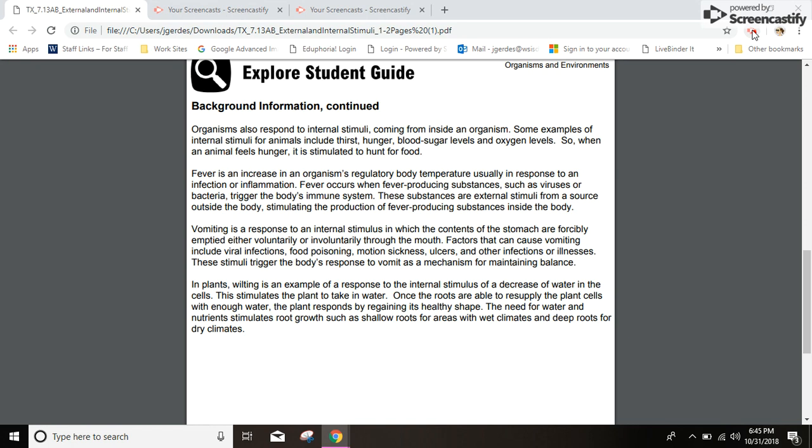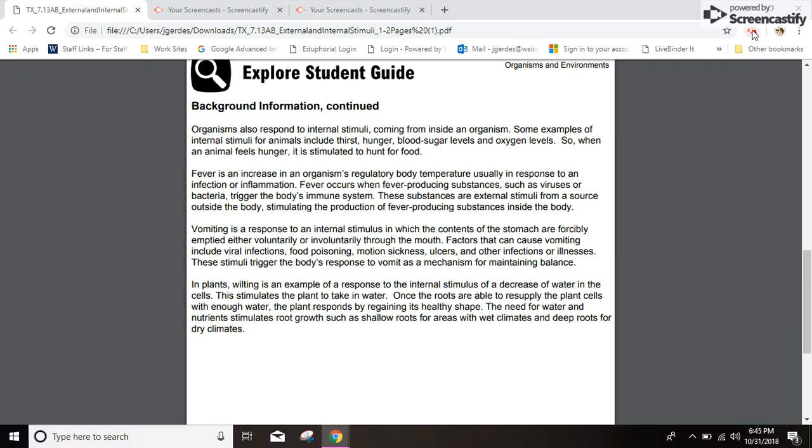Vomiting is a response to an internal stimulus in which the contents of the stomach are forcibly emptied, either voluntarily or involuntarily, through the mouth. Factors that can cause vomiting include viral infections, food poisoning, motion sickness, and other infections or illnesses. These stimuli trigger the body's response to vomit as a mechanism for maintaining balance.